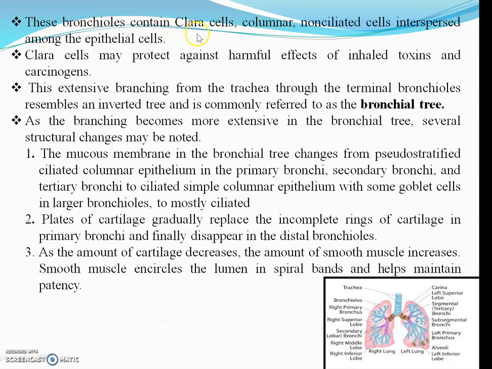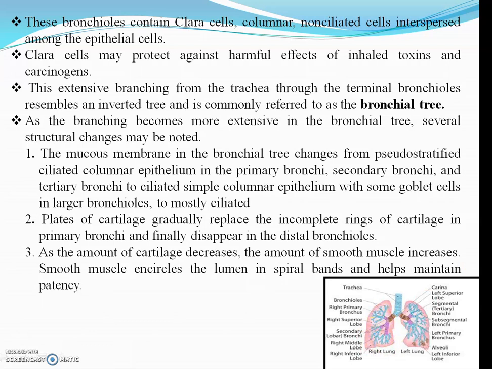These bronchioles contain Clara cells, columnar non-ciliated cells interspersed among the epithelial cells. Clara cells may protect against harmful effects of inhaled toxins and carcinogens. This occurs in the form of a bronchial tree. This arrangement you can see here, it looks like a bronchial tree.